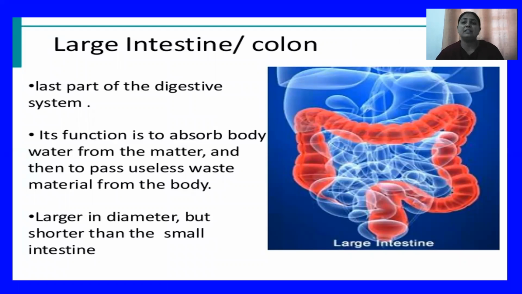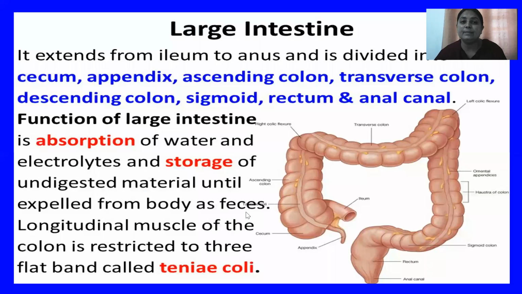Students, the last component of the human digestive system is the large intestine. The large intestine is the last part of your digestive system, and it performs very few functions. Its function is to absorb water from the food matter and then to pass useless waste material from the body. It is larger in diameter but shorter than the small intestine. The diameter is big, but it is shorter than the small intestine.